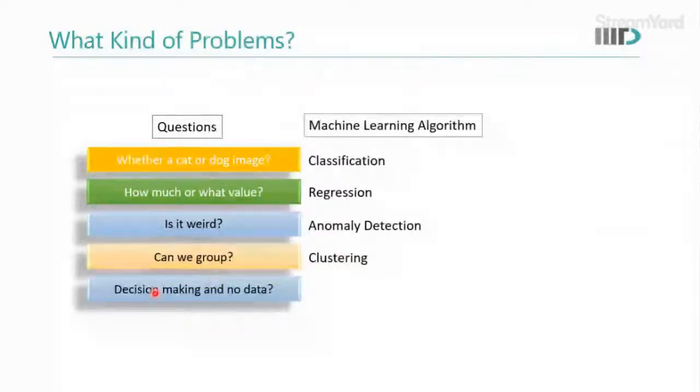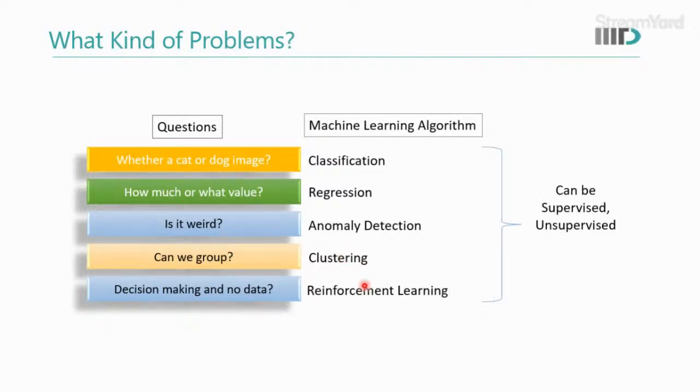Another form of learning we are doing in ML is decision making when there is no data available. I think nowadays you must be seeing the robots coming and all those things, right? So this is actually done in reinforcement learning. All of them can be supervised and unsupervised. For example, classification is a supervised learning algorithm, regression is supervised learning, clustering is unsupervised learning, and reinforcement learning could be both supervised and unsupervised.